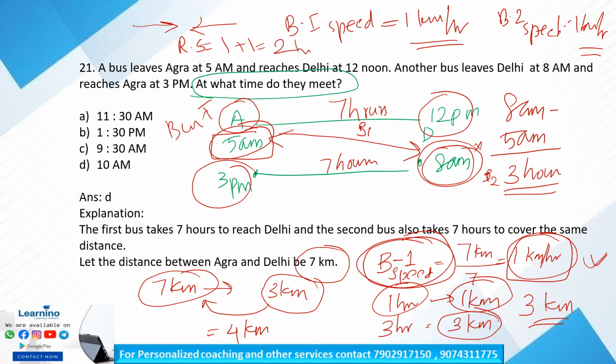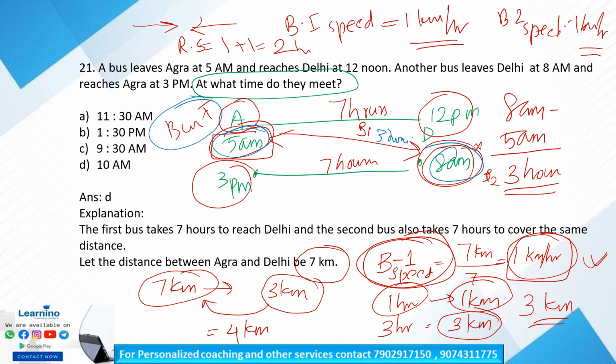So at what time the buses meet each other is our question. From the difference between 5 a.m. and 8 a.m., we know that bus 1 traveled 3 hours extra.